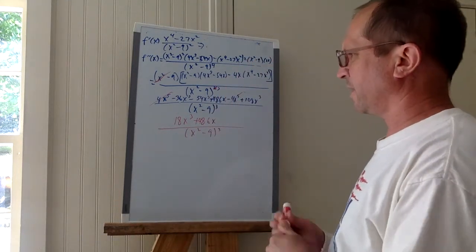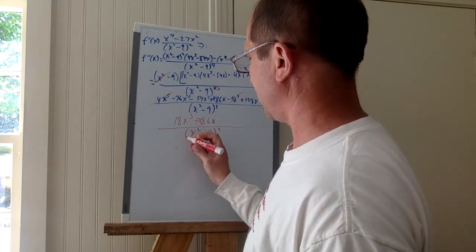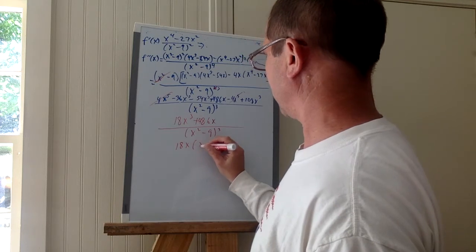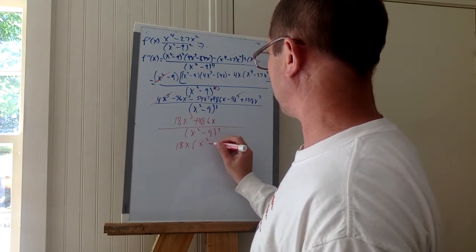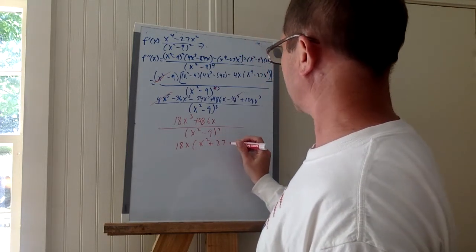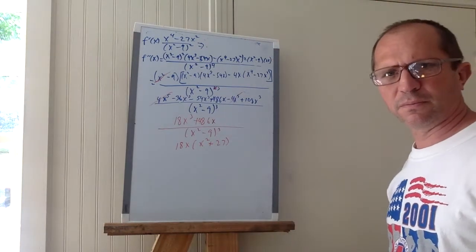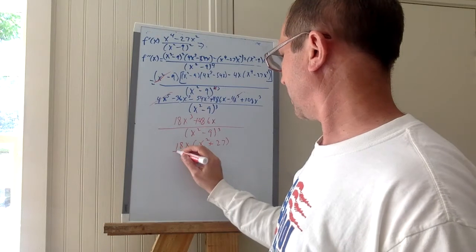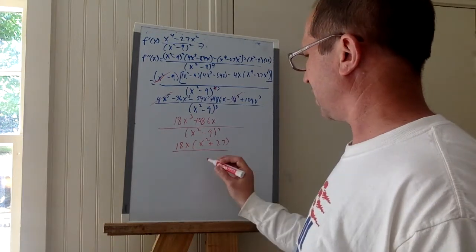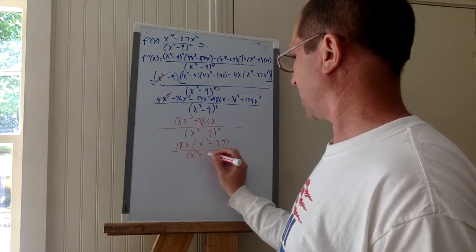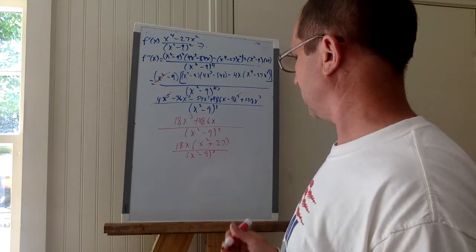So if I factor out an 18x, I'm left with x squared plus 27. All right, that will not ever equal 0. And then in the denominator, I get x squared minus 9 quantity cubed.